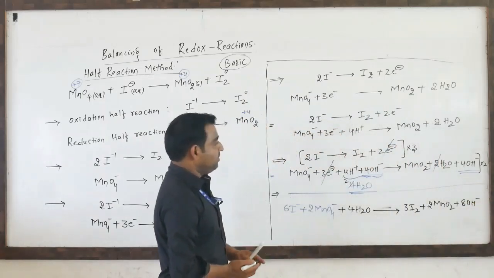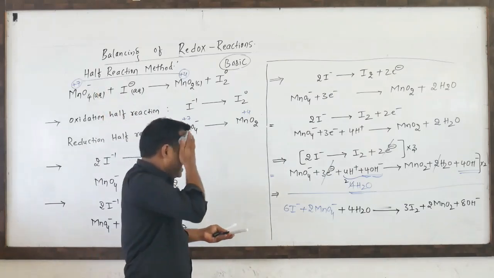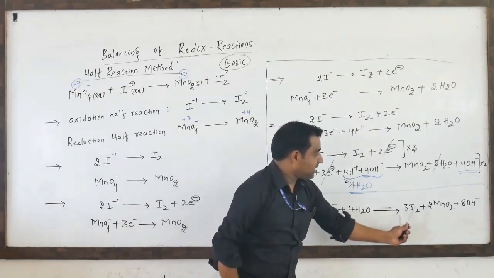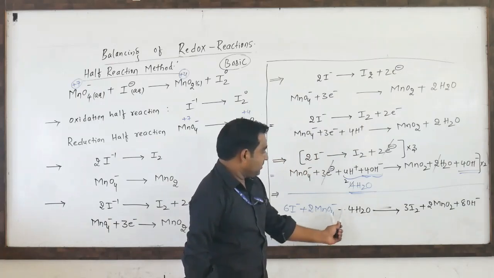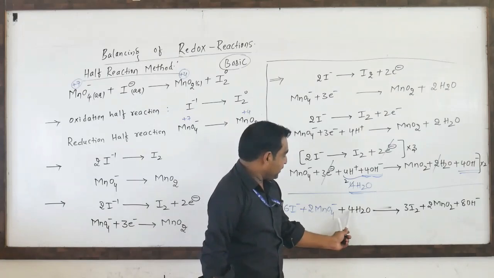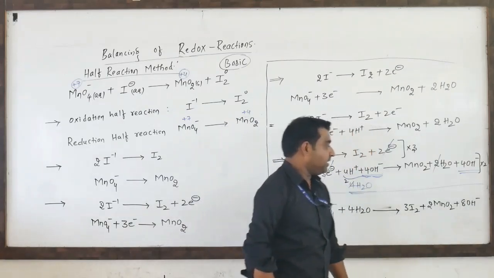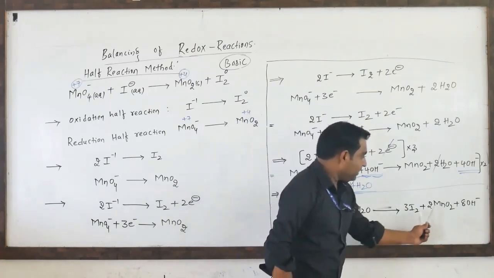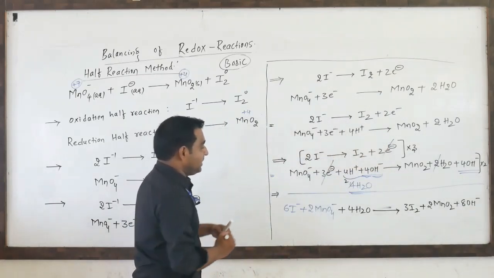Now it is a balanced redox reaction using the half reaction method. You can check it once. Iodide: 6 are there, here also 3 2s are 6. 2 Mn, here also 2 Mn. Then oxygen: 4 2s are 8, 8 plus 4 is 12. Now it is 2 2s are 4, 4 plus 8 is 12. Next hydrogen: 4 2s are 8. Now it is 8H. Now it is a balanced redox reaction.